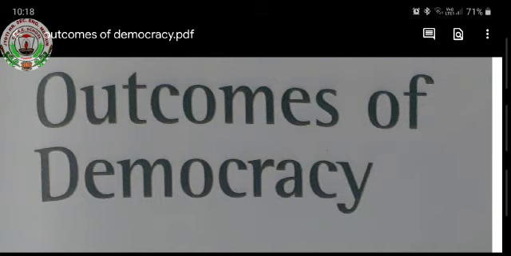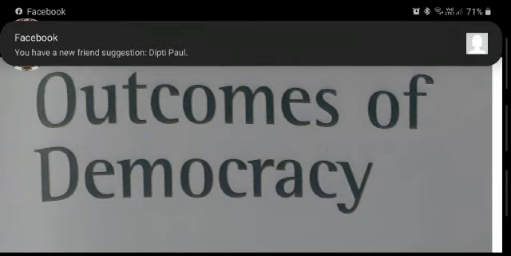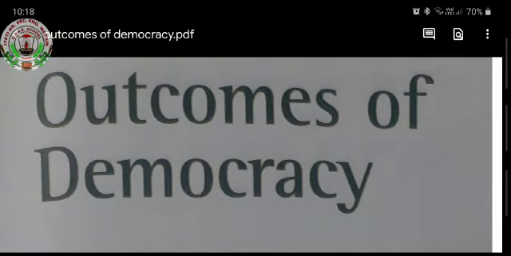There's a question, why is democracy a better form of government? Yes, we have to believe we are in a democratic country. And why is democracy a better form of government? Because it promotes equality among the people.